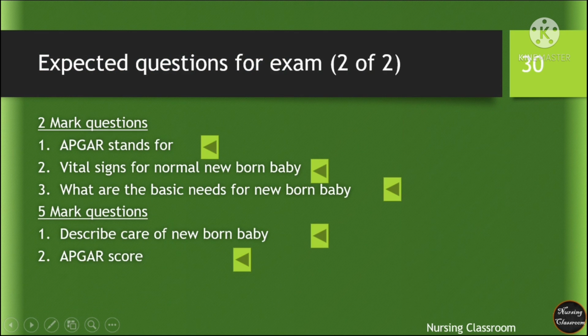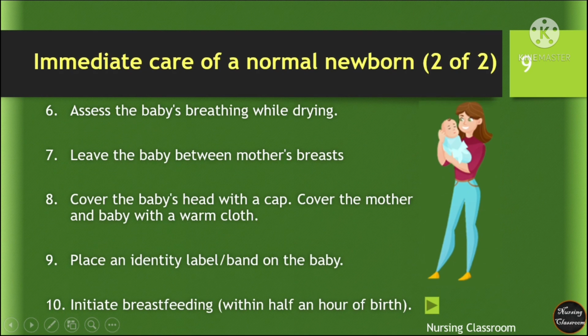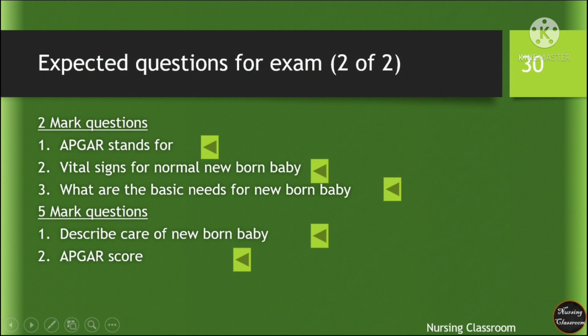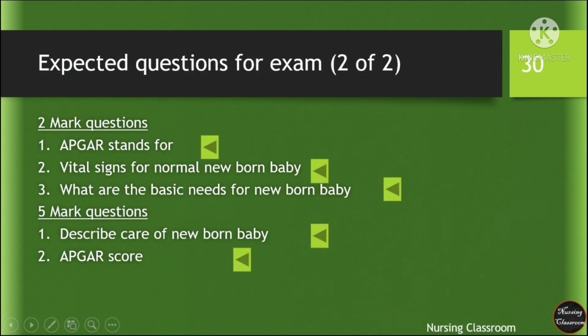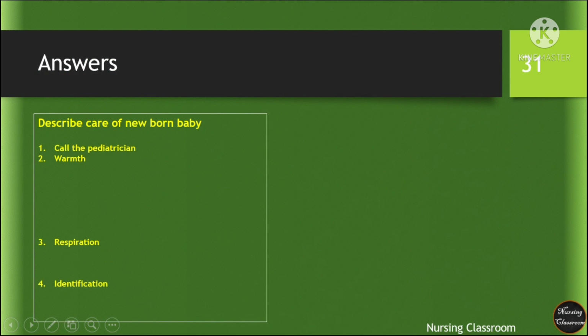Now, for 5 more questions, we see how to write the answer to get maximum marks. Describe care of newborn baby. First write the headings and highlight them. Then write points under each heading.